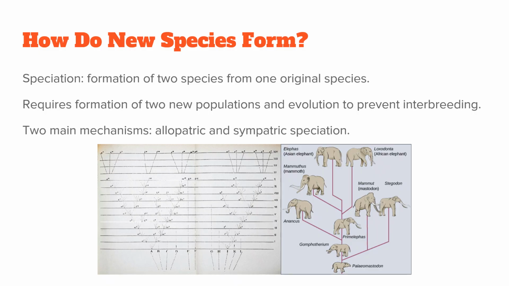Speciation is the formation of two species from one original species. This requires that populations stop interbreeding and evolve independently. The two main ways this happens are allopatric speciation, which involves geographic separation, and sympatric speciation, which happens without physical barriers.